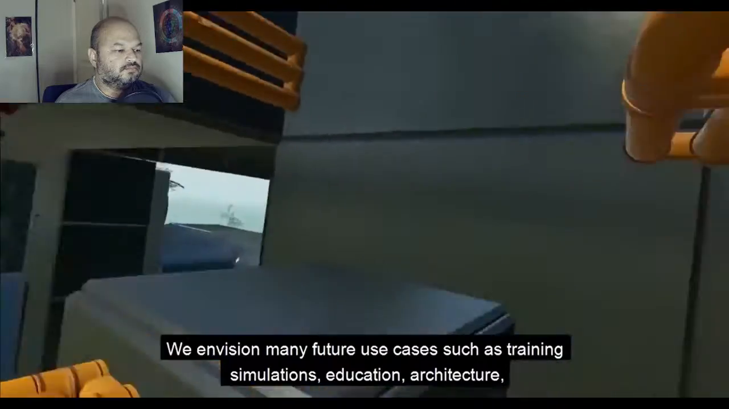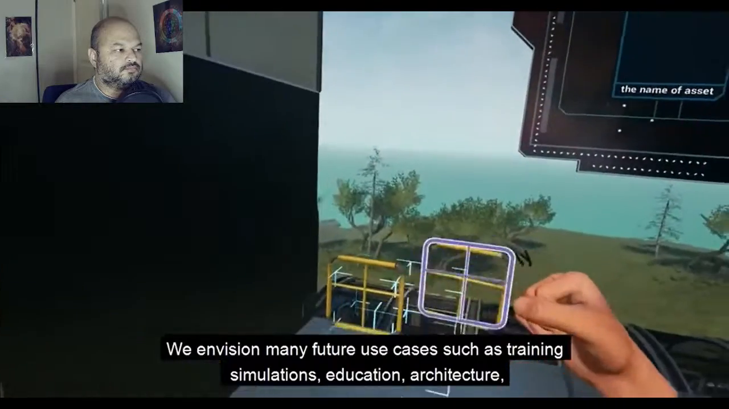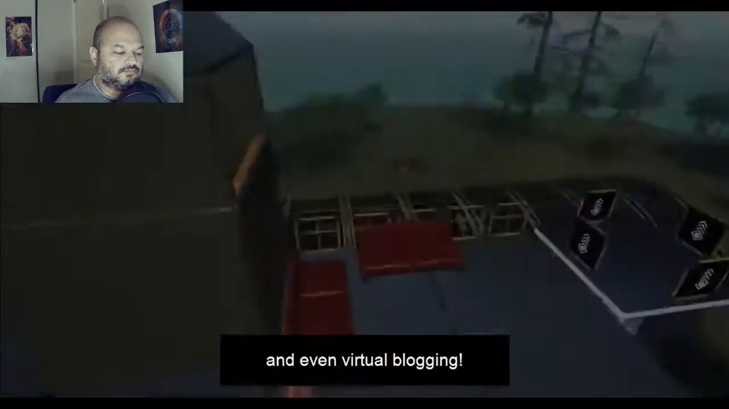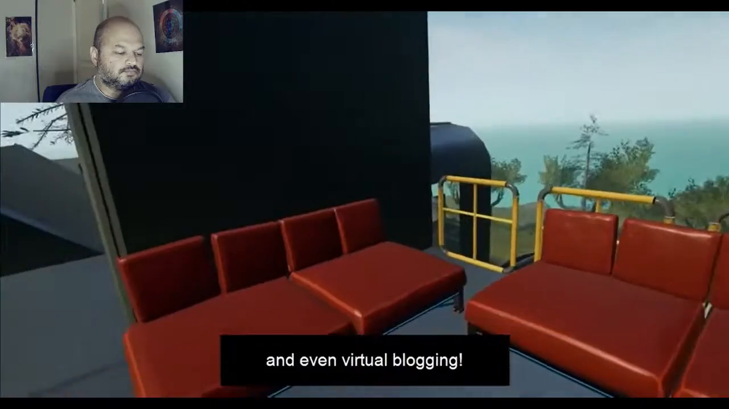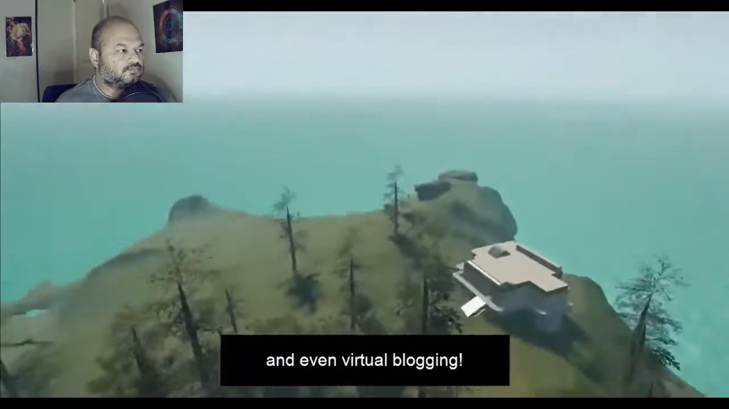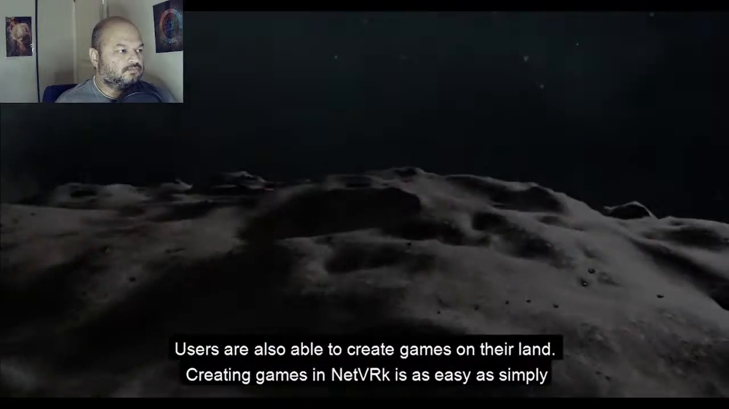education, architecture, product demonstrations, and even virtual blogging. Users are also able to create games on their land.